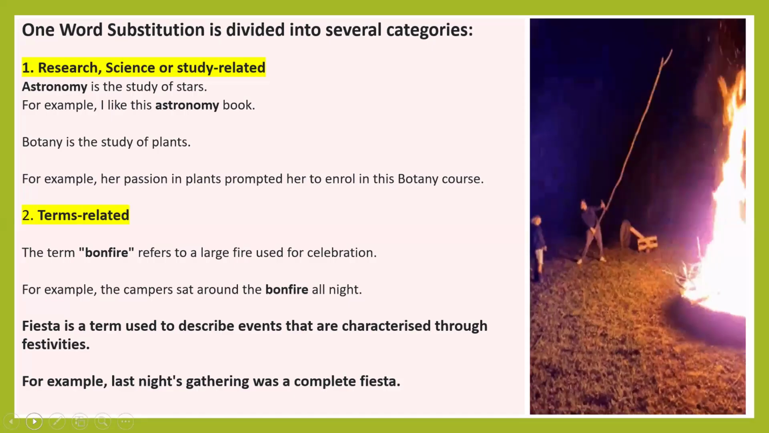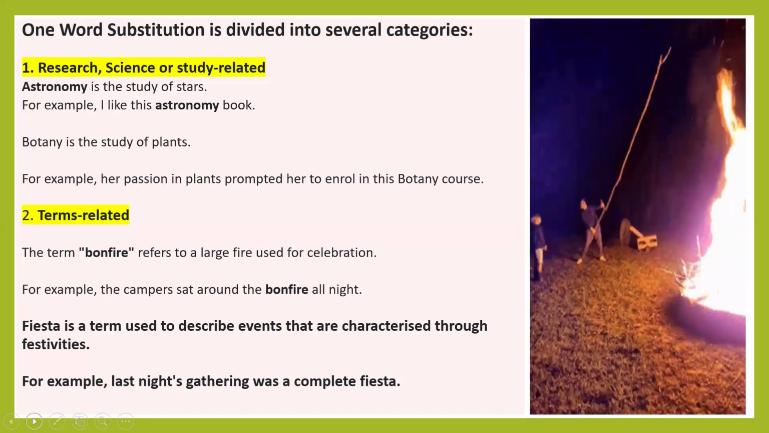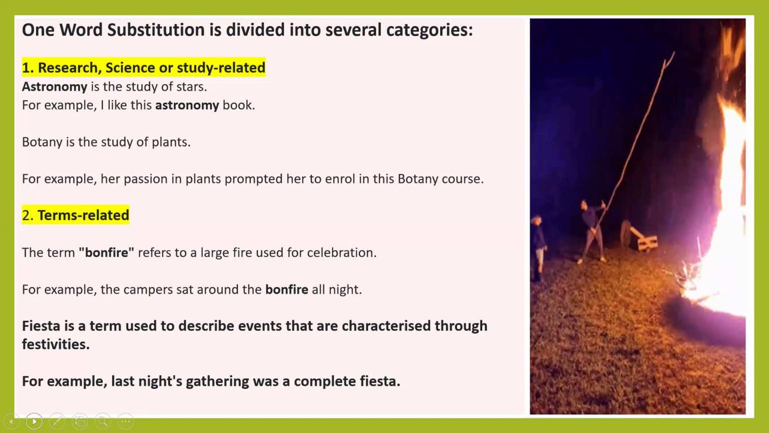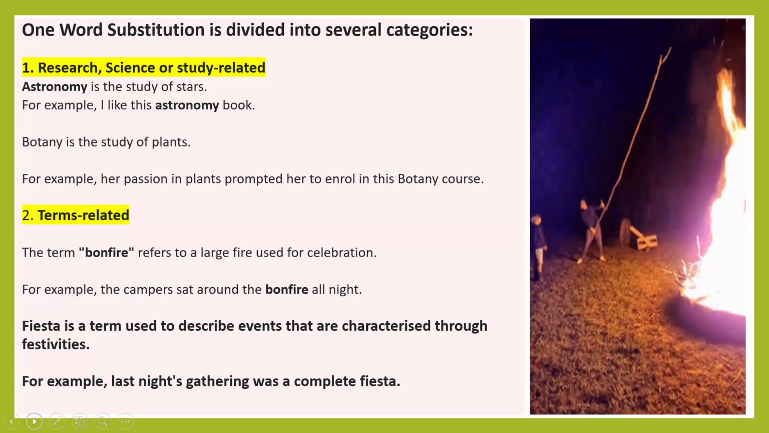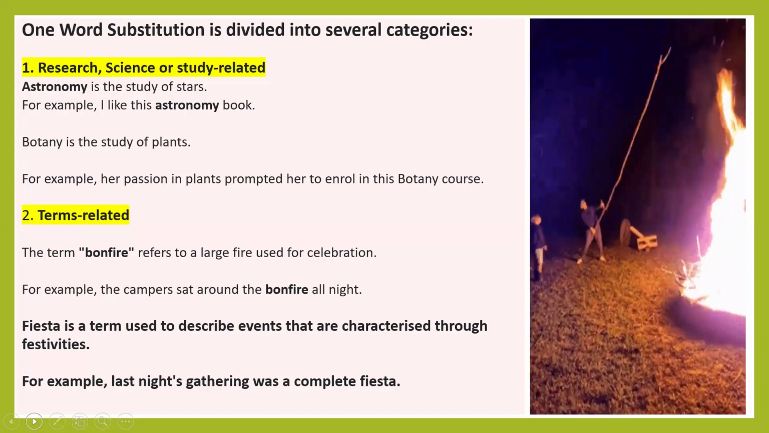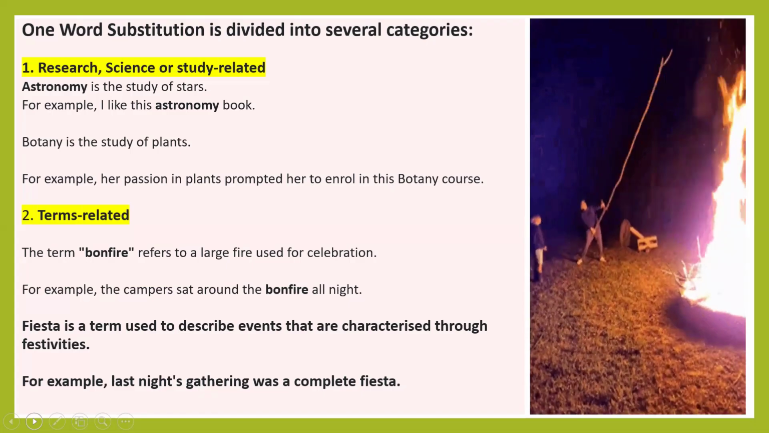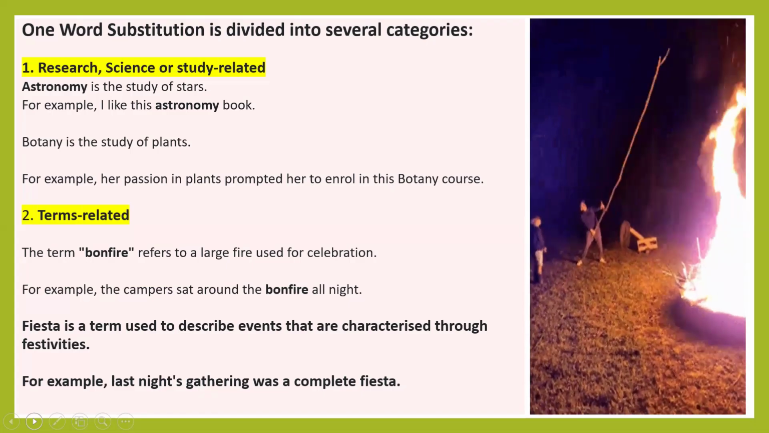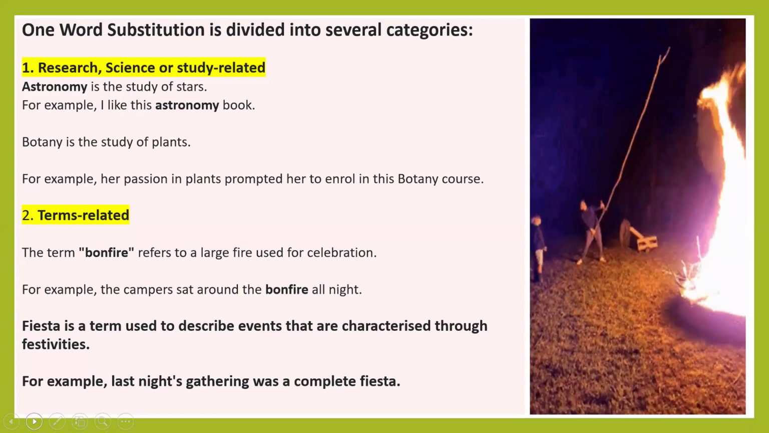First one is research, science, or study related. Astronomy, which is the study of stars. Example sentence: I like this astronomy book. Second one is botany, the study of plants, which is related with science. Example sentence: Her passion for plants prompted her to enroll in this botany course.